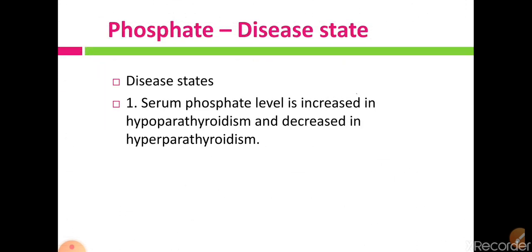Serum phosphate level is increased in hypoparathyroidism because PTH, that means parathormone, is responsible for phosphate excretion in the urine as well as phosphate absorption from the GI tract. So when there is hypoparathyroidism, there is an increase in the level of serum phosphate, while in hyperparathyroidism, there is a decrease in the serum phosphate level.